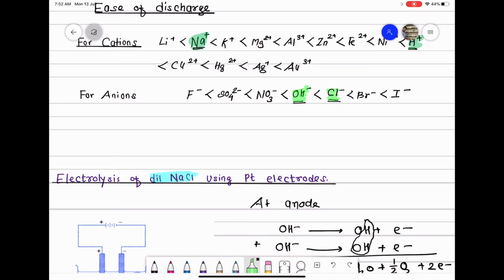to OH-. So class, this is order of ease of discharge, not discharge potential. The ion which has less discharge potential gets easily discharged, you can say oxidized or reduced at a particular electrode. So if you see the ease of discharge order, the chloride ion is more easily discharged as compared to OH- ions, because chloride ion has less discharge potential as compared to OH- ions, and also the solution is concentrated, so there is no problem of number of chloride ions.